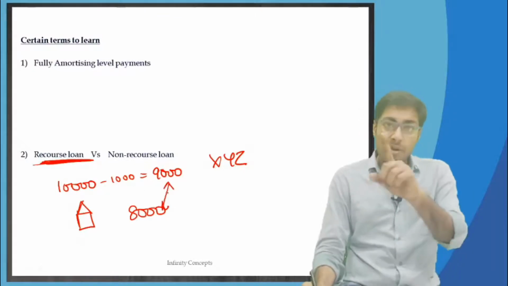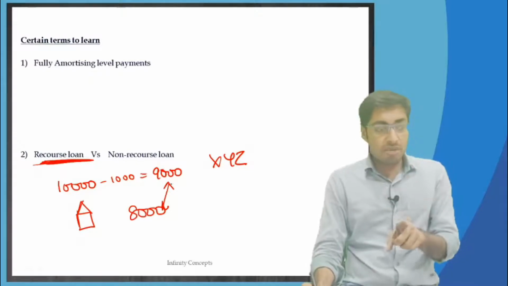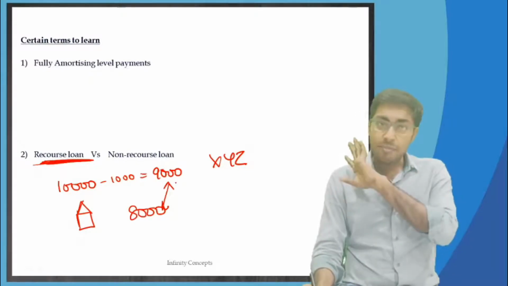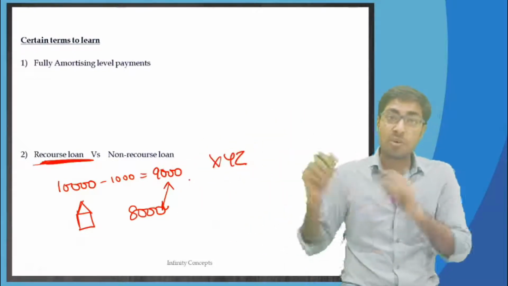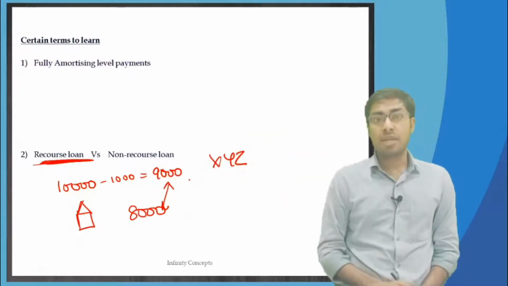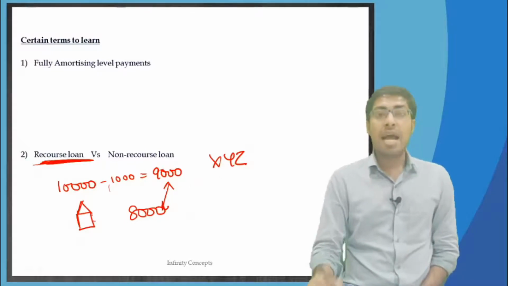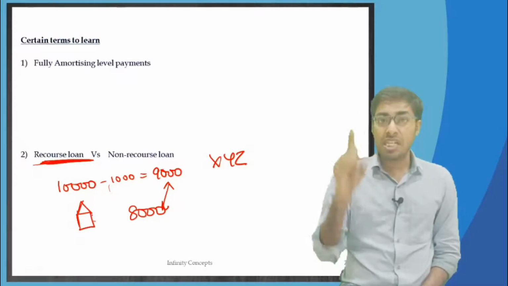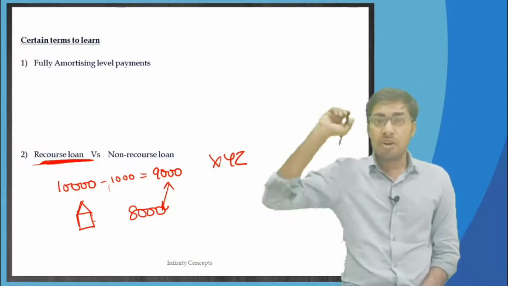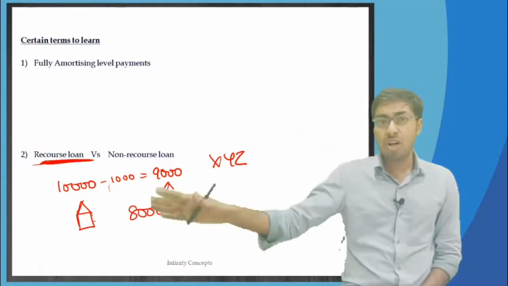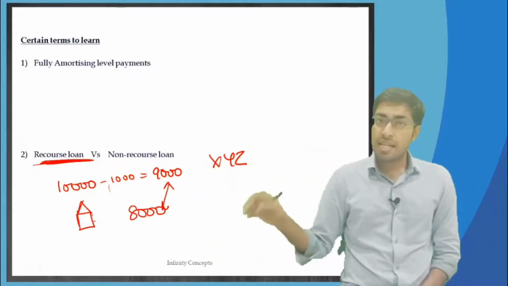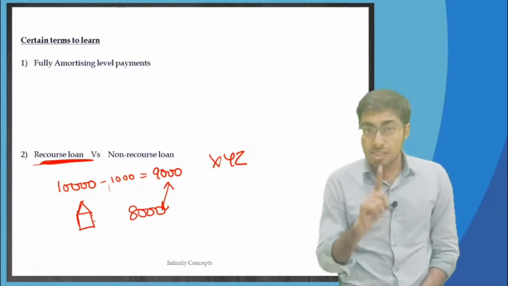By selling the home I could get $8,000 and still he was left to pay $1,000. I am going to somehow go to him and take back $1,000. This is what your recourse loan is. Even after selling the home, I still had some options left to go to him, take his mobile phone, take his ring, take his earrings, take his gold chain, take his watch, whatever he is having, and then recover my money back. This is your recourse loan.